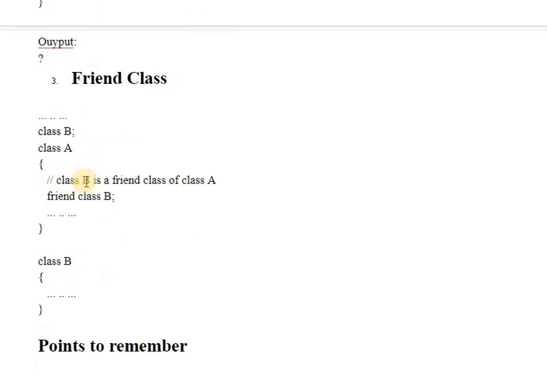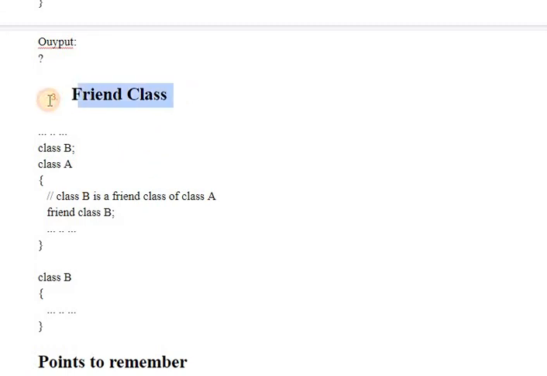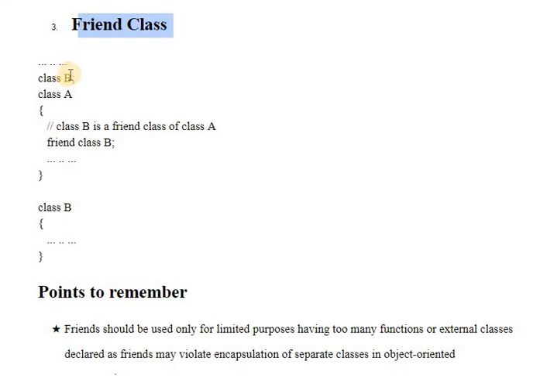The third type is friend class. How can we make a whole class a friend? Here we have class B and class A, two separate classes. The friend class concept says that a whole class can be made a friend of another class. So here we have class B and this is class A. This is not a forward declaration, but a standalone class. It can have its own body here.